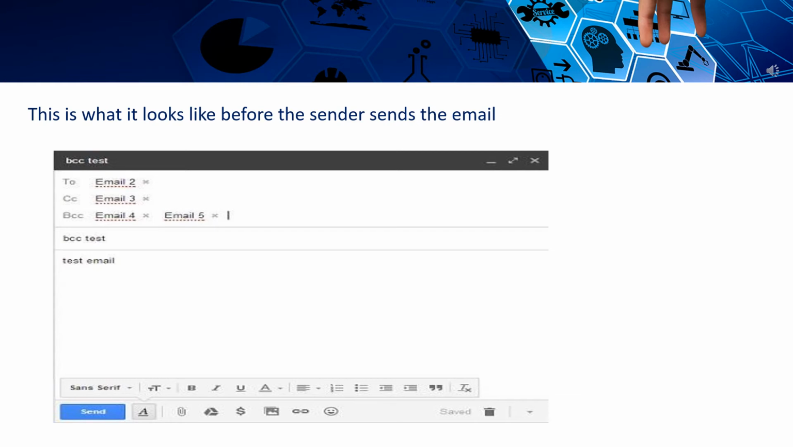Now, in the underneath position, you can see the attachment like a clip, the drive, and many others. And a hyperlink, delete, different types of buttons are here. By pressing this send button, you can send this message or email.